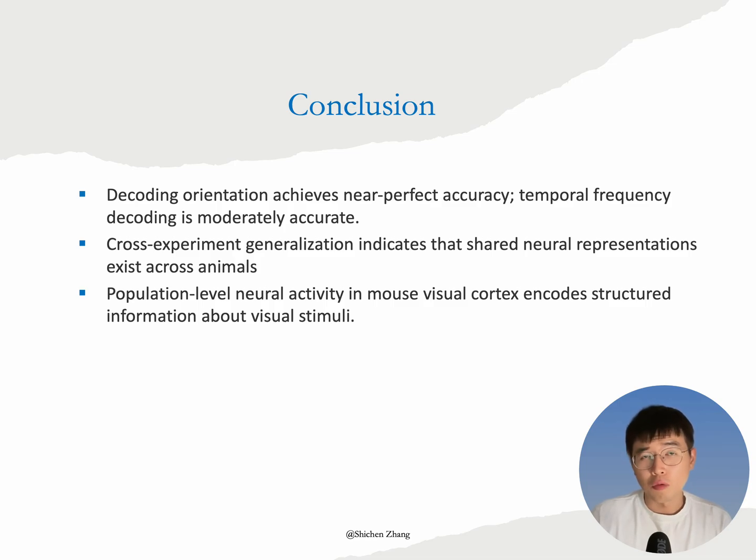In conclusion, our results show that orientation can be decoded with near-perfect accuracy, while frequency decoding is moderately accurate. Despite reduced performance across experiments, accuracy remained well above chance. This could suggest that shared neural representations exist across animals. These findings suggest that population-level neural activity in mouse visual cortex can encode structured information about visual stimuli, reflecting key properties of the stimulus feedback.